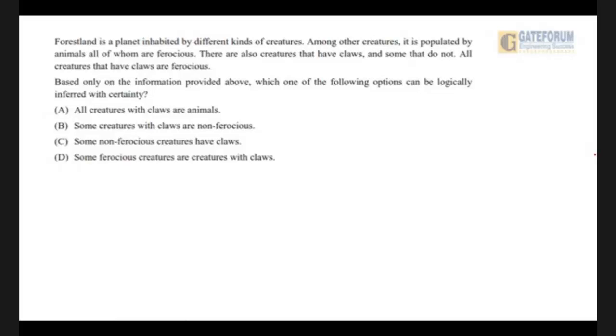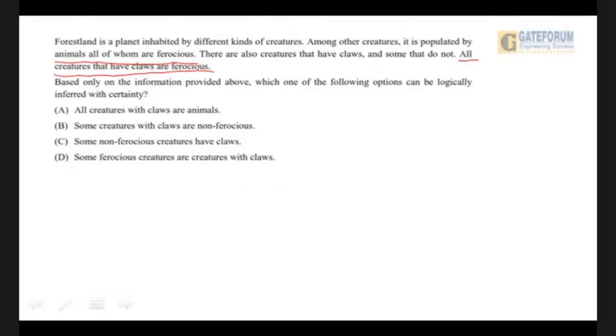Okay. Now, when faced with this, look carefully at what is said. Forest land is populated by animals, all of whom are ferocious. So all the animals are ferocious. This much is informed. Then all creatures that have claws are ferocious. So all of them that have claws are ferocious. And it has also been said that all animals are ferocious.